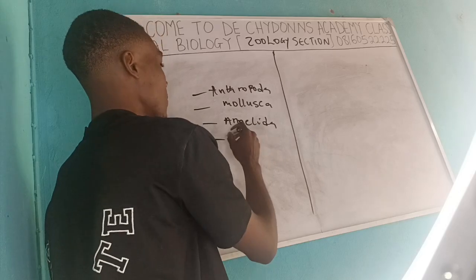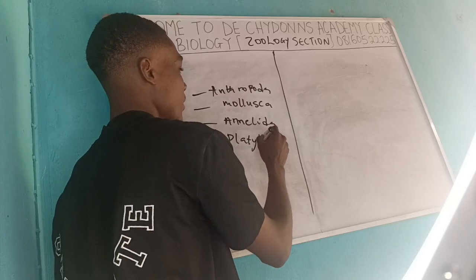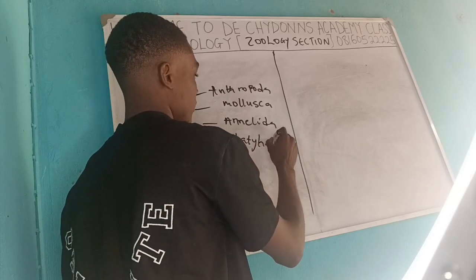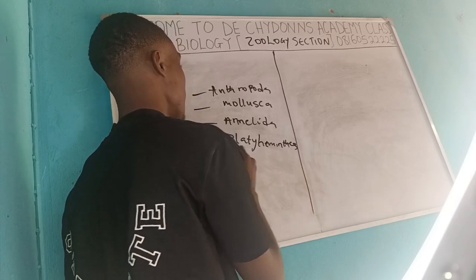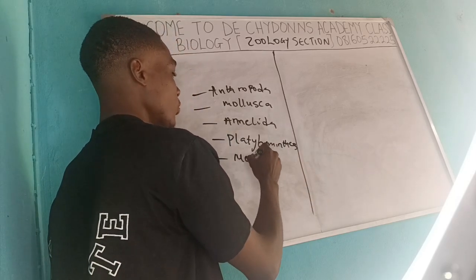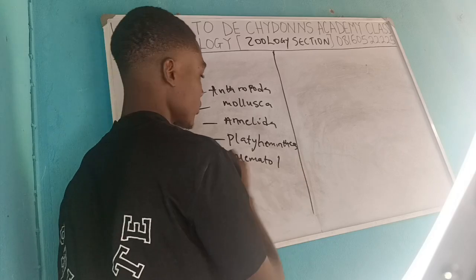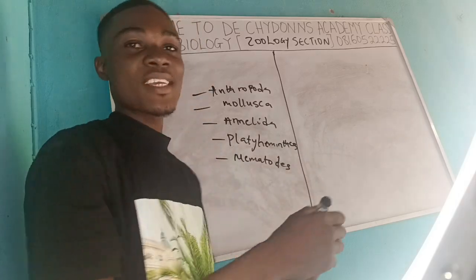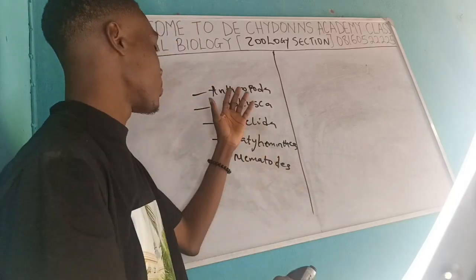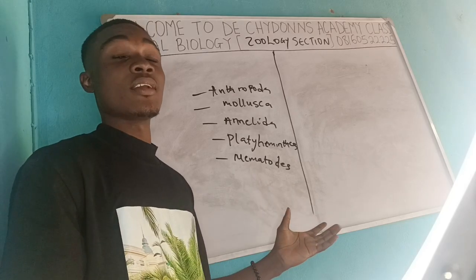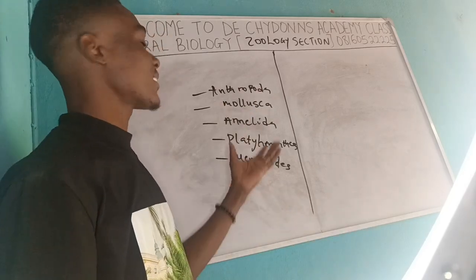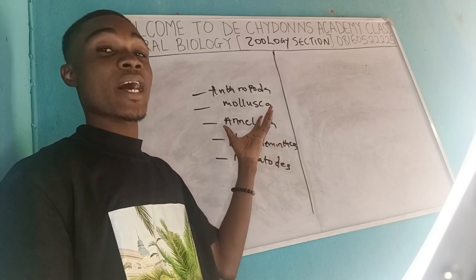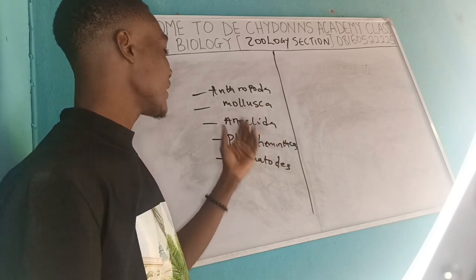You could also see Platyhelminthes. You could also see Nematoda, and the rest of the phylum that you could see as you progress down to the least evolved animals. So all these things are phylums under animals, and we can be taking them one after the other.